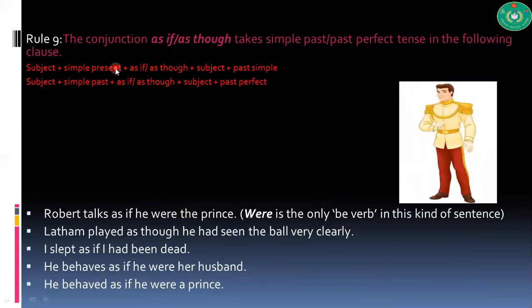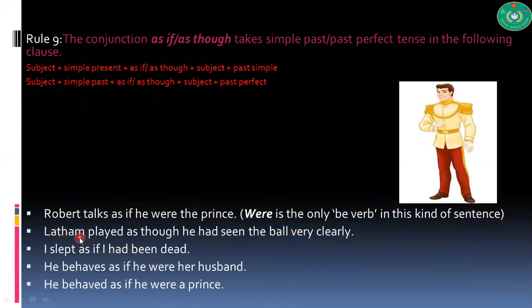The conjunction as if, as though takes simple past or past perfect tense in the following clause. Subject plus simple present, as if, plus simple past. So it is more or less like the since clause. Robert talked as if he were the prince, where were is the only be verb in this kind of sentence. Latham played as though he had seen the ball very clearly. So past tense, past perfect tense. I slept as if I had been dead.